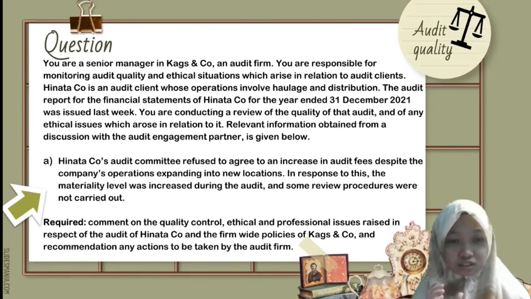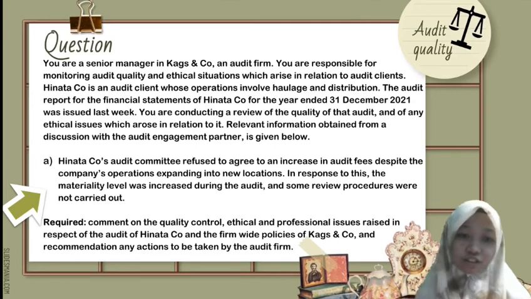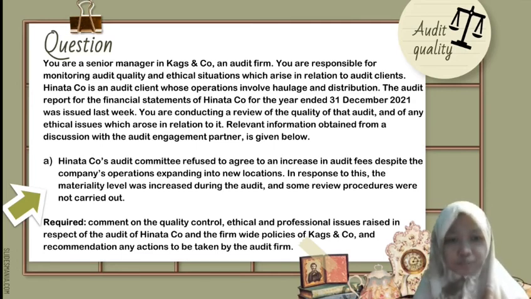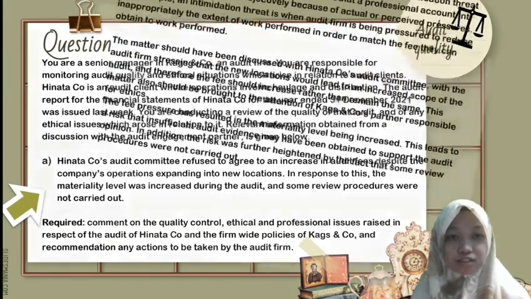So Hinata's company, which is the client, audit committee refused to agree to an increase in an audit fee despite the company's operation expanding into new location. In response to this, the materiality level was increased during the audit and some review procedures were not carried out. Required: comment on the quality control, ethical and professional issues raised in respect of the audit of Hinata Co. and the firm-wide policy of CAX & Co., which is the audit firm, and any recommendation to be taken by the audit firm. So here's a sample answer.